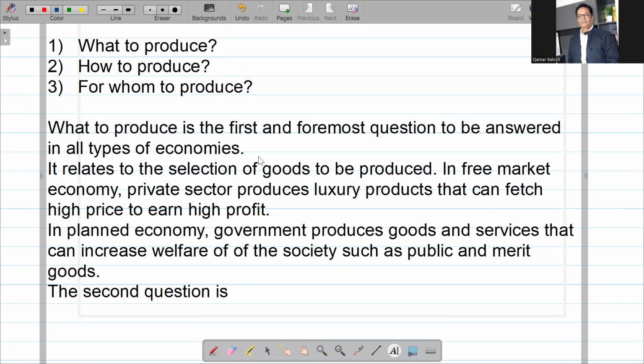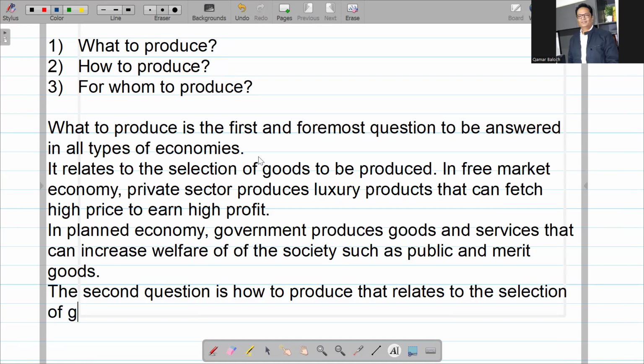So the second question is how to produce. That relates to the selection of technique to be used.